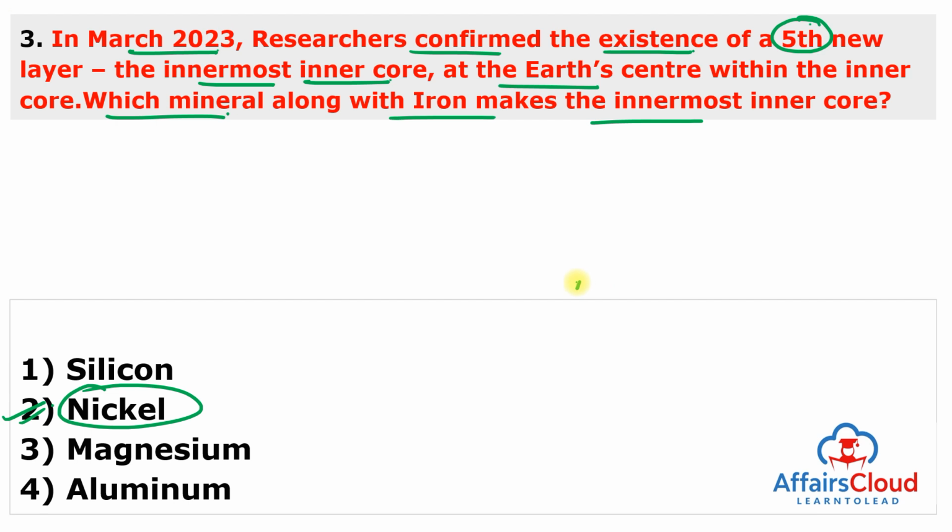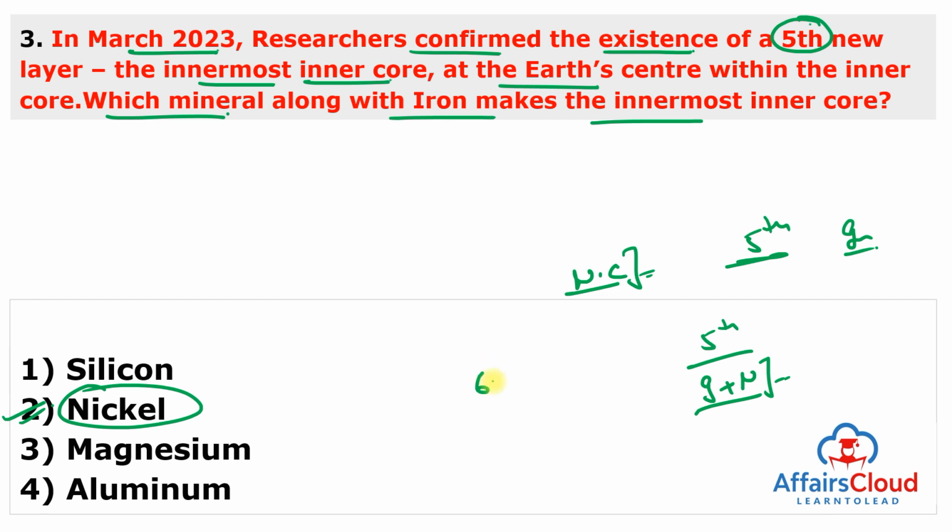So, in a new study published in Nature Communications in February 2023, the researchers confirmed the existence of the fifth new layer, the innermost inner core, which lies at the Earth's center within the inner core. The innermost inner core, the fifth layer, is made from iron plus nickel, the same material that comprises the rest of the inner core. The radius of the innermost inner core is calculated to be around 650 kilometers. The radius of the inner core as a whole is 1221 kilometers, which is 1% of the Earth's volume. The idea that the Earth could hold a fifth layer was proposed in 2002.